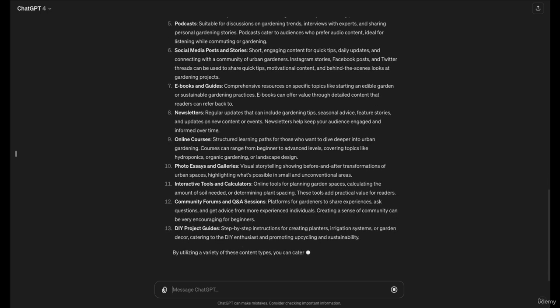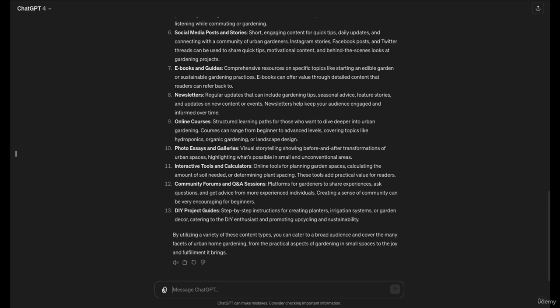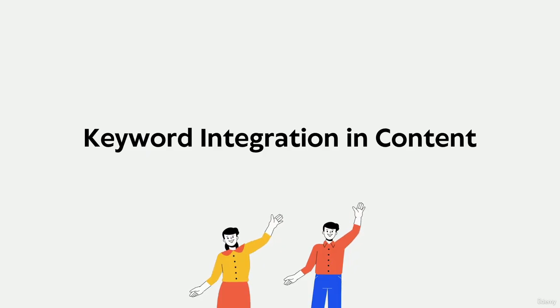It's interesting because this mix can cater to different learning styles and engagement preferences. So that's really useful.